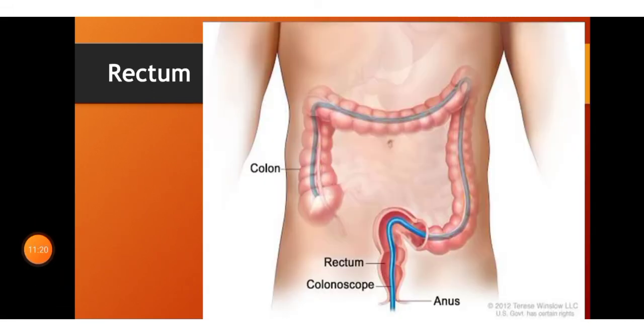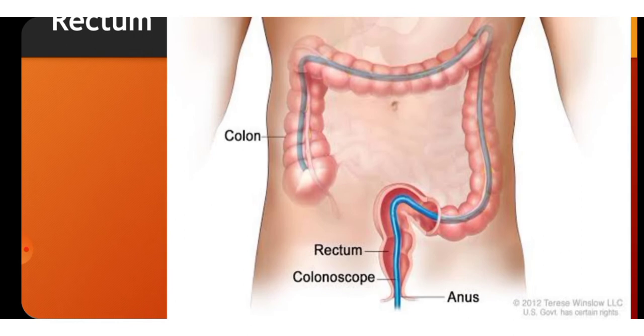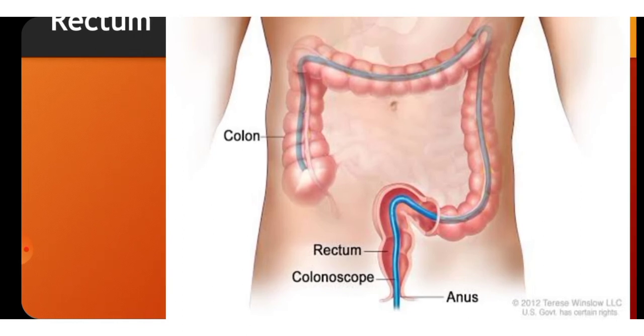Now the very last one is the rectum. The rectum is a bag-like structure which ends in the opening called the anus, from which the waste is sent out. The rectum stores the undigested food as fecal matter till it is discharged through the anus.